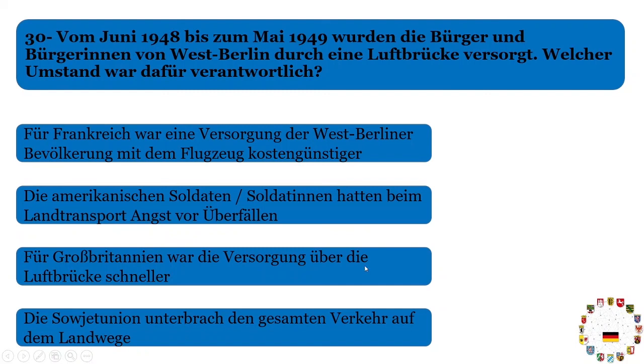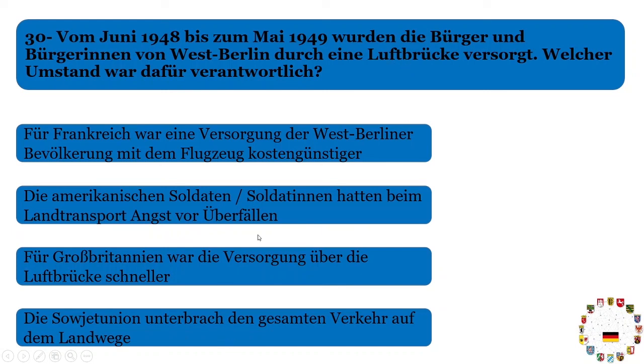Unterbrechen means to interrupt, to disrupt, den gesamten Verkehr auf dem Landwege. The Soviet Union actually interrupted the road supply, the road connection between East and West Germany. So that was the only reason that people were supplied through Luftbrücke or airlift.